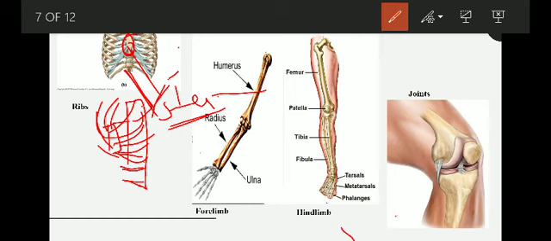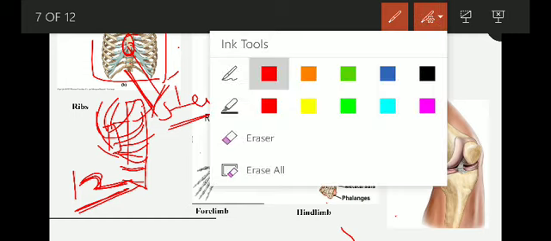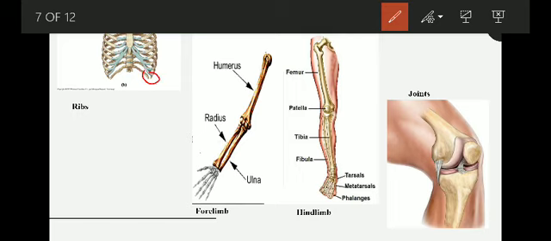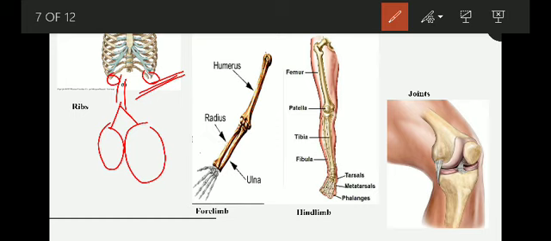So what is the function of the rib cage? Did we understand or not? We have 12 pairs of bone in our rib system. Among those 12 pairs, 10 bones are joined from the backbone to the front bone, that is the sternum, and two bones are not joined, so they are called floating bones. What is the function of the rib? It protects our lungs and heart.